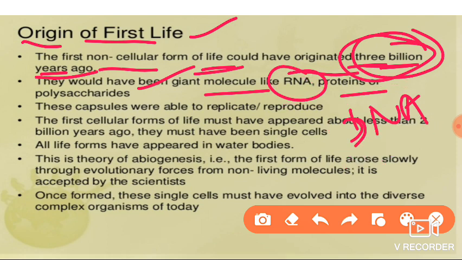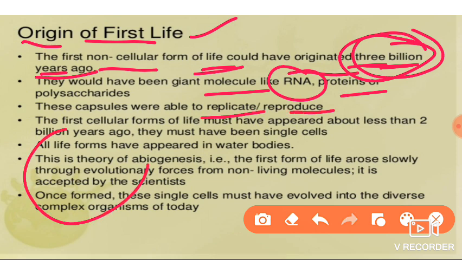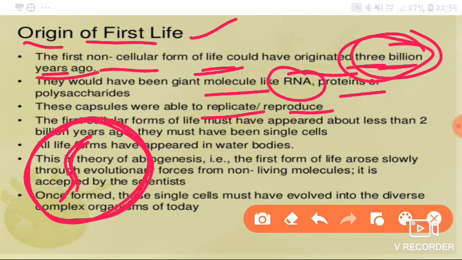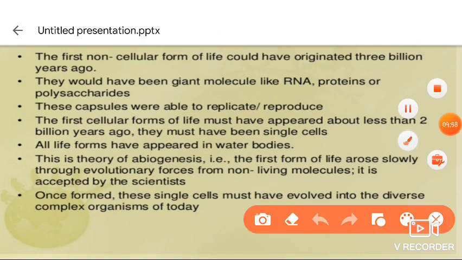And coming to the next point, these capsules were able to replicate and reproduce. For example, this is the cell, and here this is the RNA molecule. It is enclosed with a capsule, and these capsules start to replicate themselves.